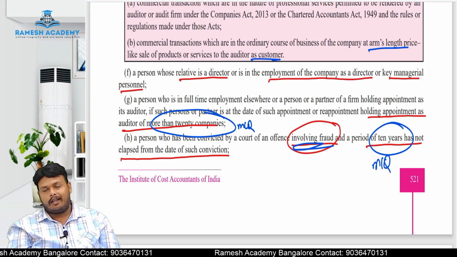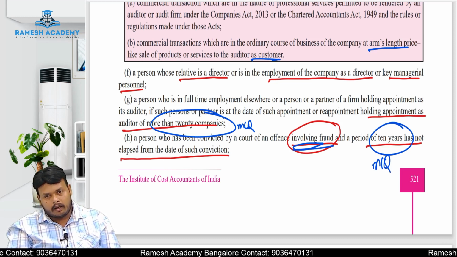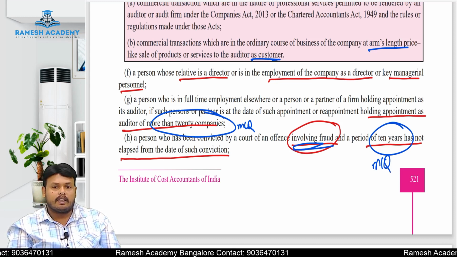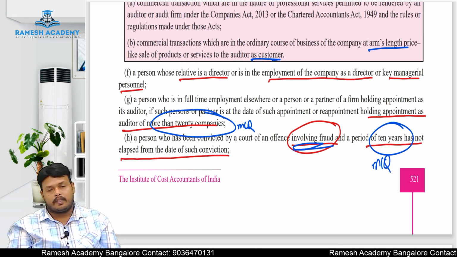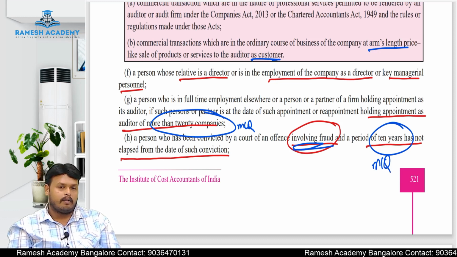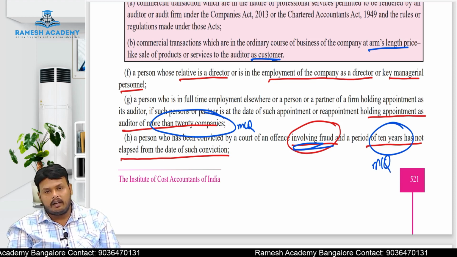Yes. Here the law is restricting only a fraudulent person, not a criminal person. That is the reason this 10-year lapse is applicable only to a person involved in fraudulent activities, not criminal activities. So these are the disqualifications of an auditor.